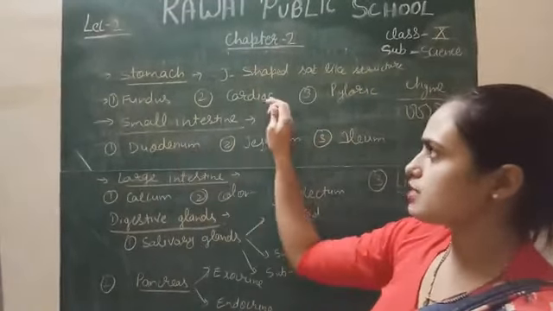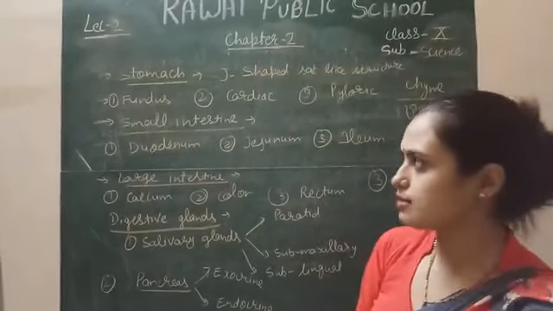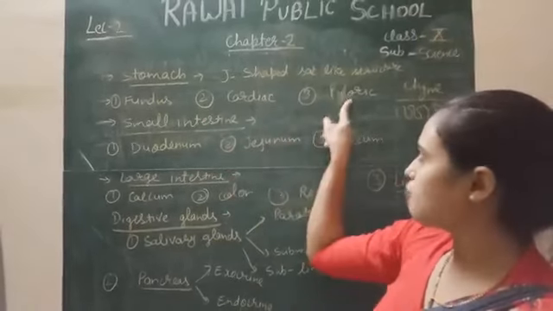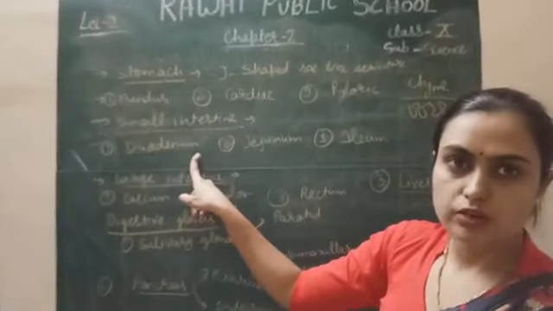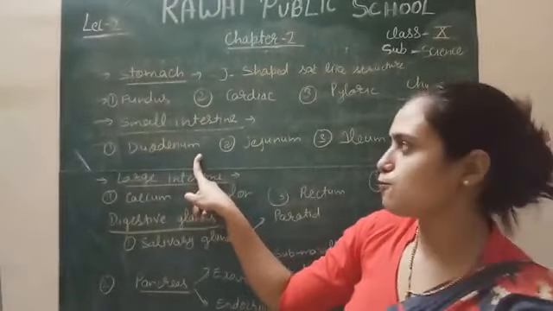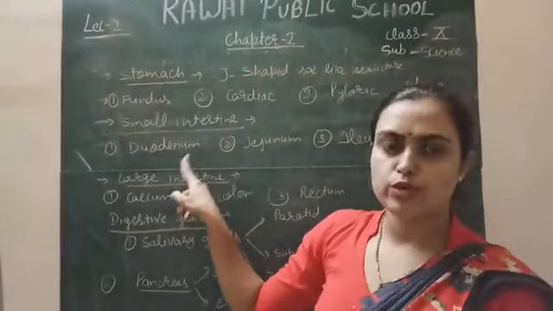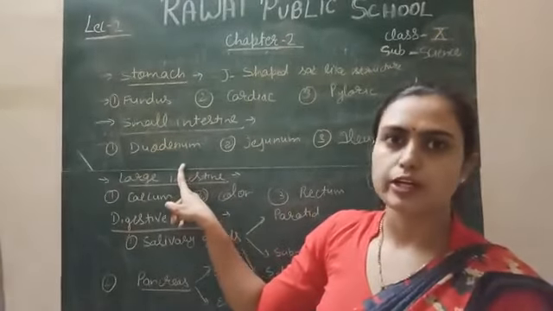Duodenum is the part which is attached to the stomach, simply you can say that, and the pylorus and duodenum have an opening called the sphincter, which prevents the backflow of the food. The maximum digestion of food takes place in the duodenum part of the small intestine.